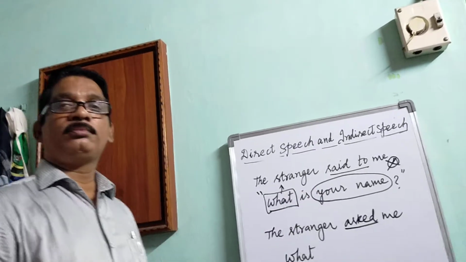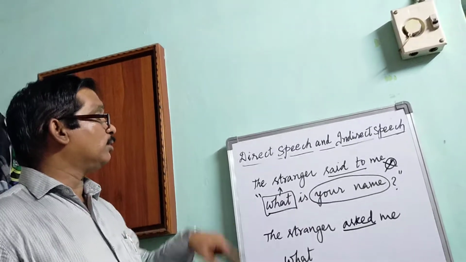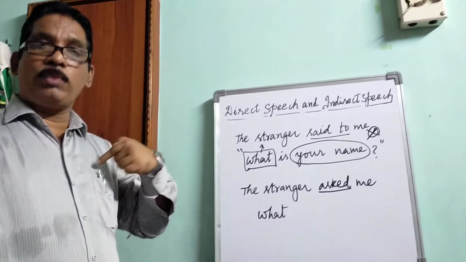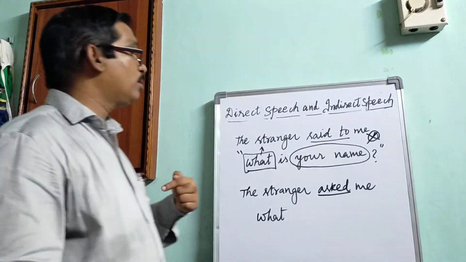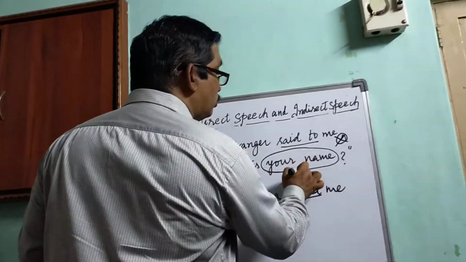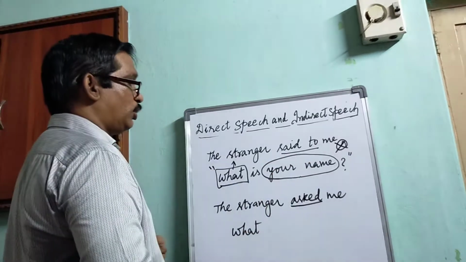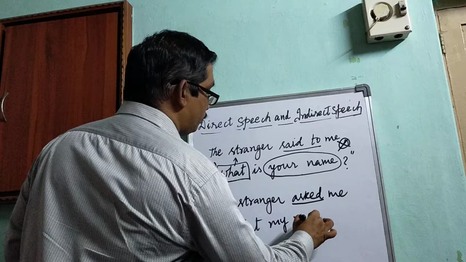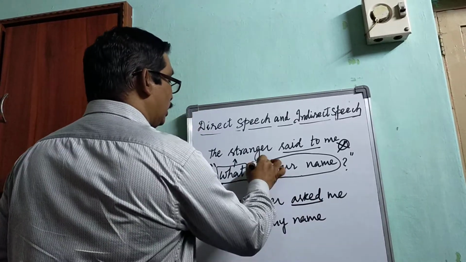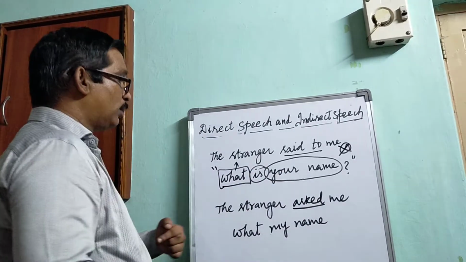My name. Because the stranger said to whom? The stranger said to me, myself. That's why the subject should be changed first. Here, what my name is. This is the third rule.